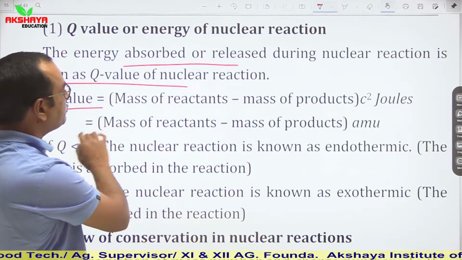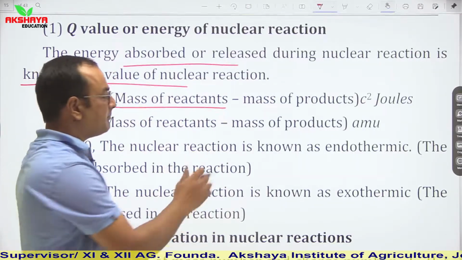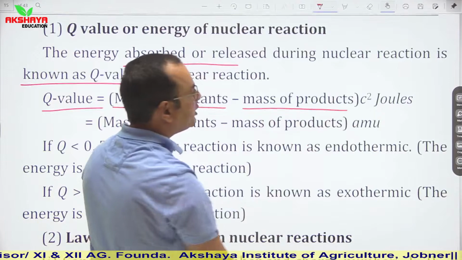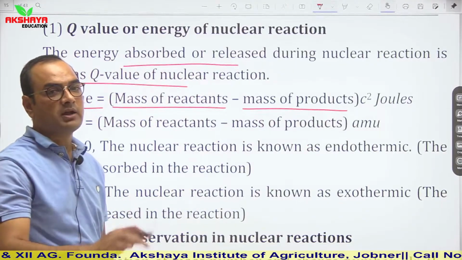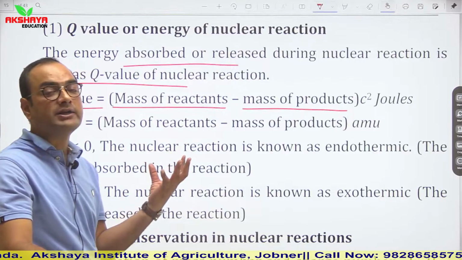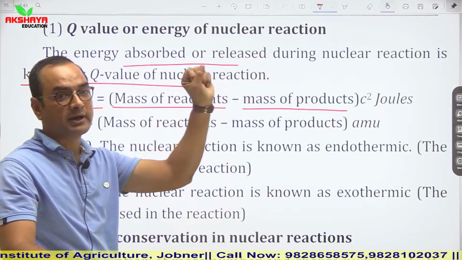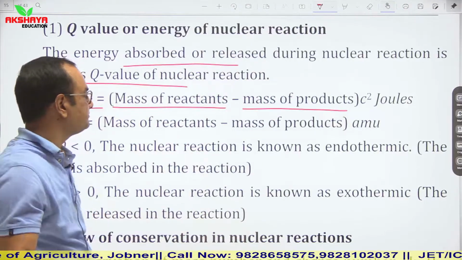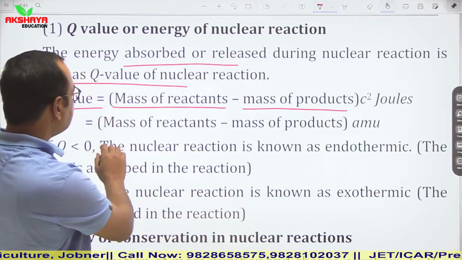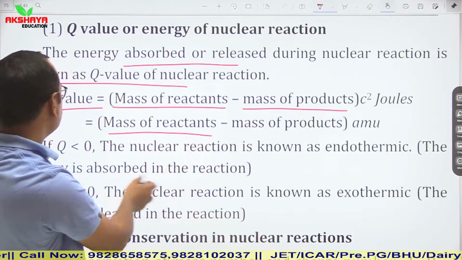Q value is equal to mass of reactants minus mass of products into c square. See, energy is simply m into c square. So how much energy is released? Mass of reactants minus mass of products into c square, or you can say mass of reactants minus mass of products into amu.